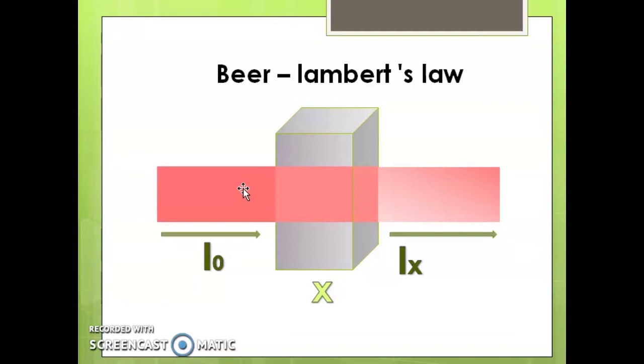When a beam of monochromatic radiation of a suitable frequency passes through the solution, it is absorbed by the solution. As a result, what is happening? The intensity of the light when it finally emerges from the solution is considerably reduced. That is, intensity gets reduced.